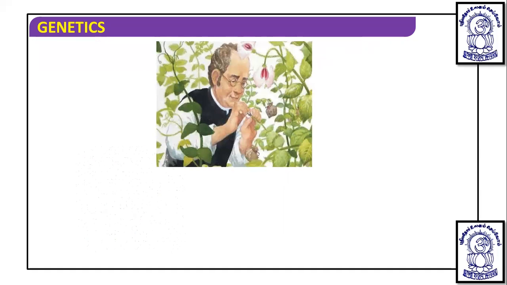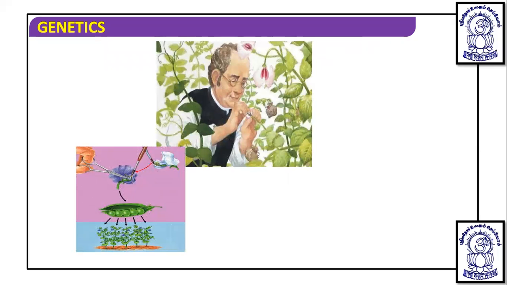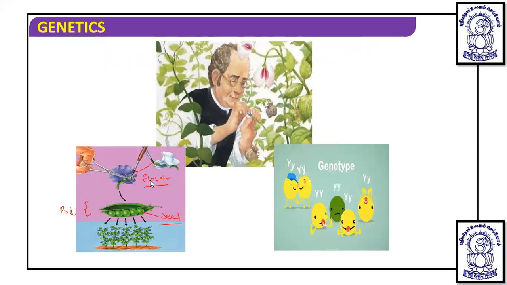Now you can see Mendel working on the pea plant. In the pea plant, this is the pod, and within the pod, this is the seed. This is the flower. So certain characters related to these were taken by Mendel.